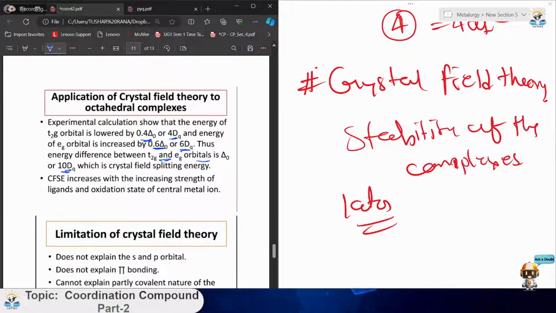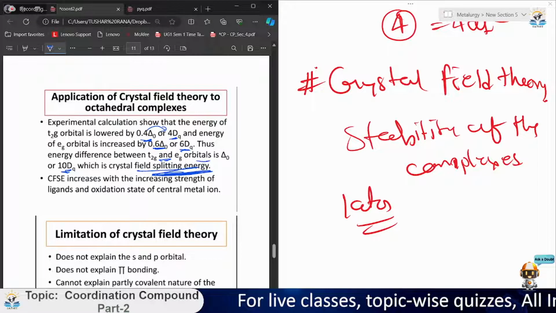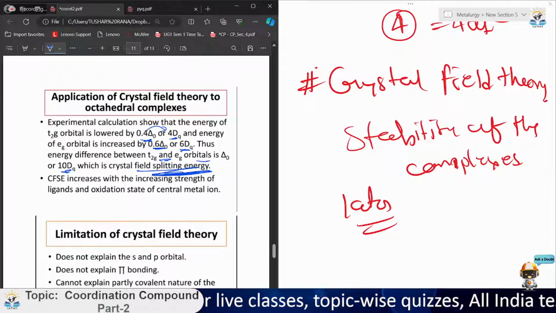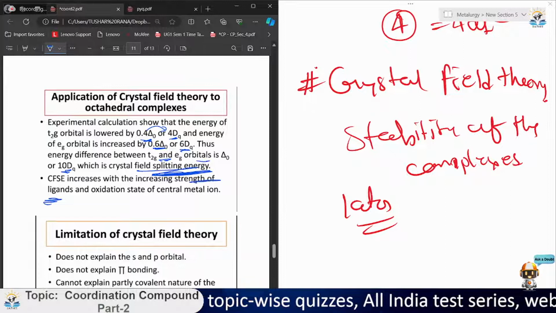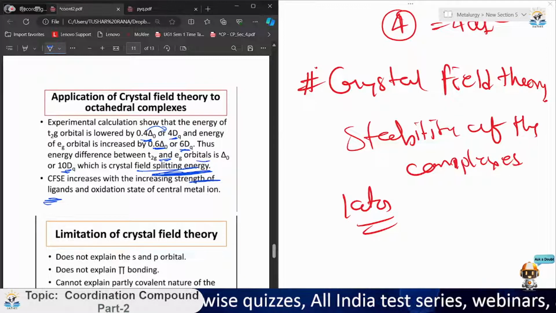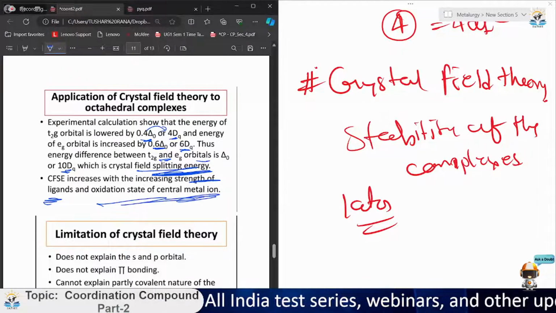If we add these, it adds up to 10 dq, which is the crystal field splitting energy. Now, CFSE increases with increasing strength of the ligand. If we have a strong ligand, the crystal field splitting energy will also increase, and it increases as the oxidation state of the metal ion increases.